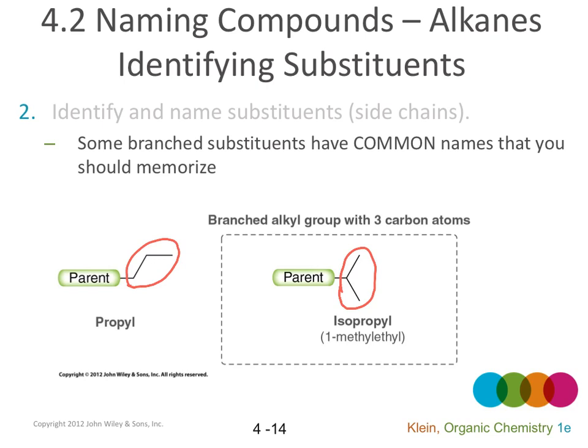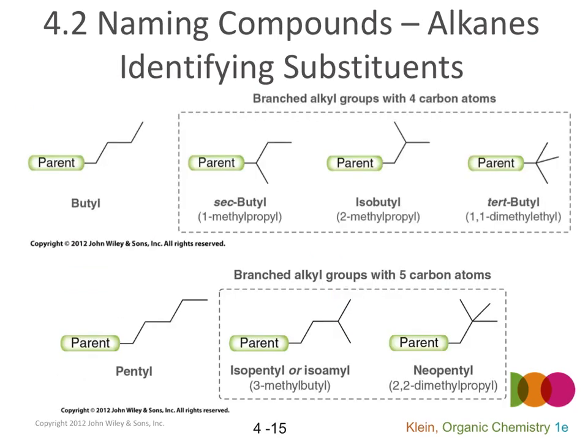If it connects to the parent on the middle carbon, on the second carbon, it is isopropyl. So you have to memorize isopropyl. And these are other side chains with common names that you have to memorize. Secondary butyl, isobutyl, tertiary butyl, isopentyl or isoamyl, and neopentyl. So you have to memorize the common names for these side chains.